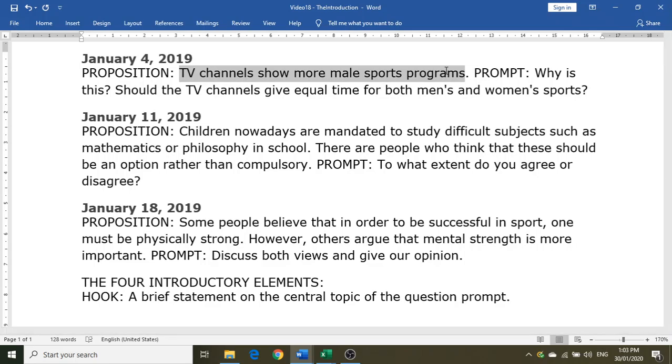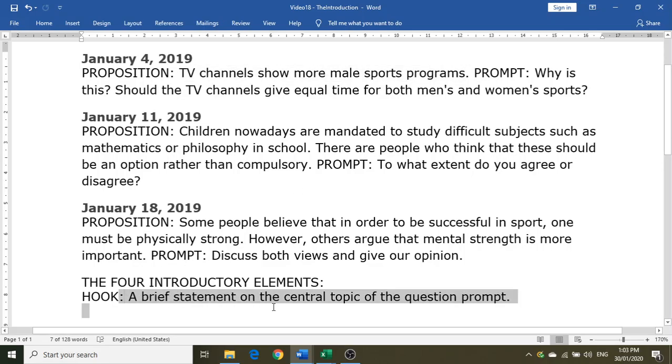So the central topic there is really all about sports. Or you can also talk about the clear preference of viewers towards male sports programs. So you just make a brief statement on that central topic.